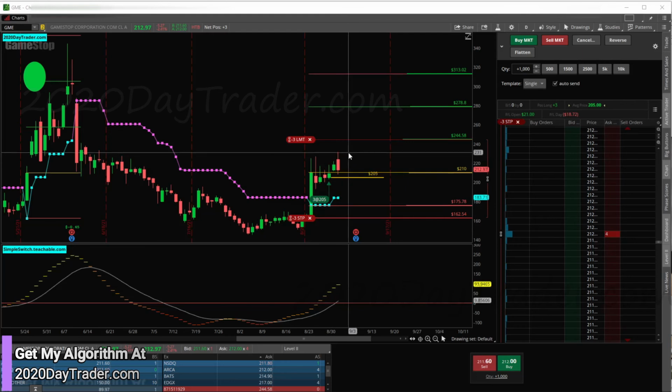But we'll see. We started going there today, looking for a break above this resistance area here. So once we get that break, we should punch into our target, trail a stop, take some profit. So that's what the game plan is for GameStop right now.